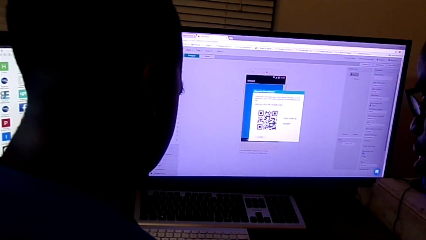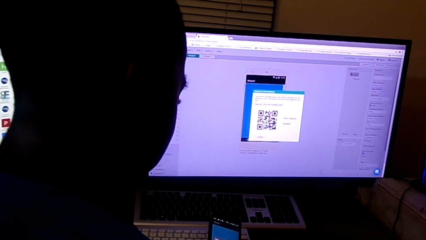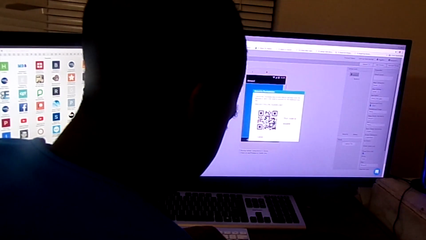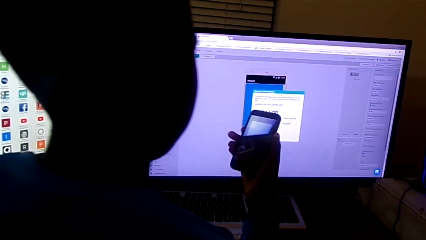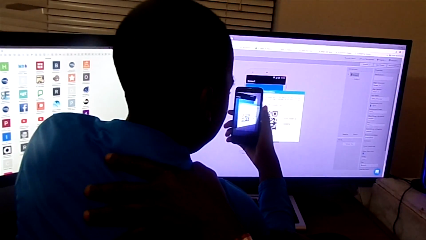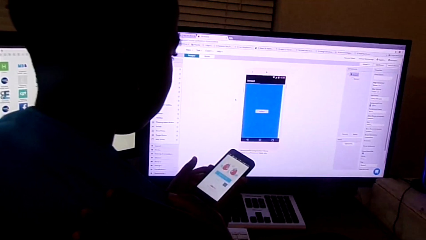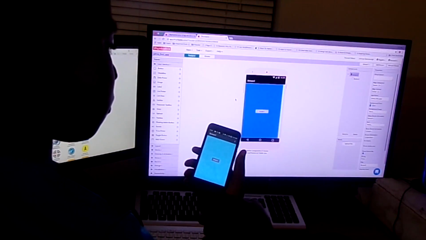I need to go back in. Click open it. Scan the QR code. And now let's see what happens. Let's see what happens when you click the button. Click the button.